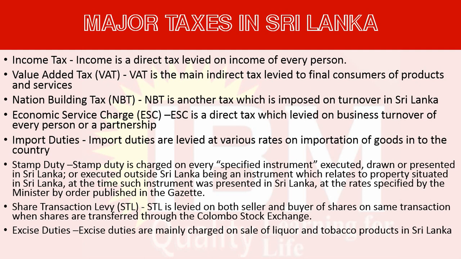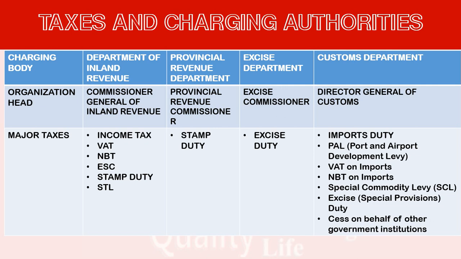Already we have studied the major taxing authorities in Sri Lanka as well as the major categories of taxes. Now we have to study the relationship between these taxes and charging authorities. So here we are going to talk about the 4 different charging authorities and the different taxes we have studied. The first is the Department of Inland Revenue.